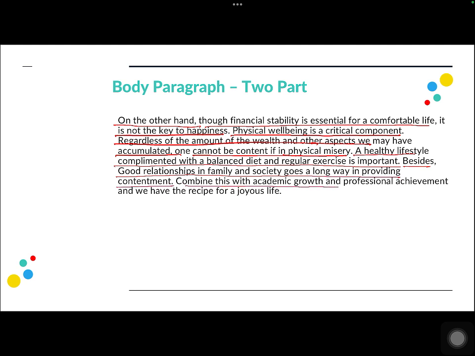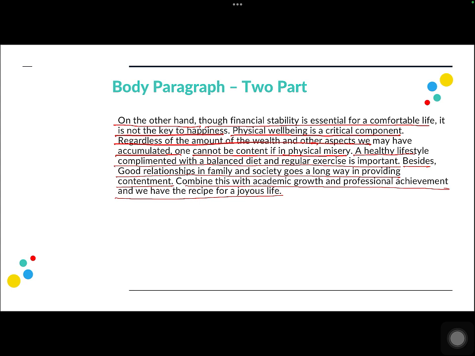Combine this with academic growth and professional achievement, and we have the recipe for a joyous life, right? Now here as well, I have mentioned all my major ideas and I've listed them, in fact, rather than elaborating them. Again, using different types of developing your arguments in your body paragraph, you must write a conclusion.